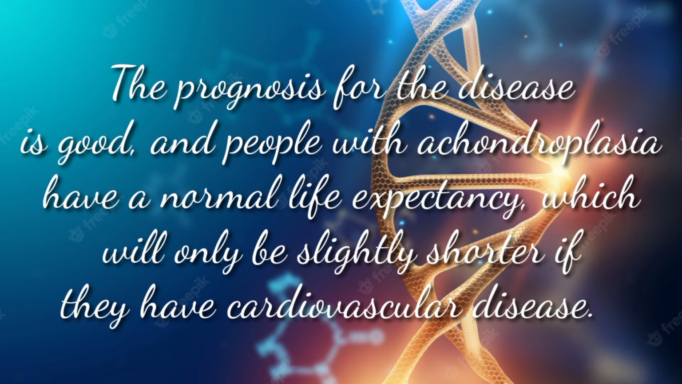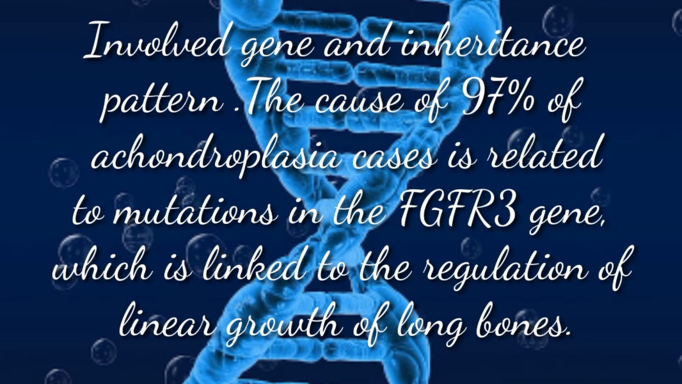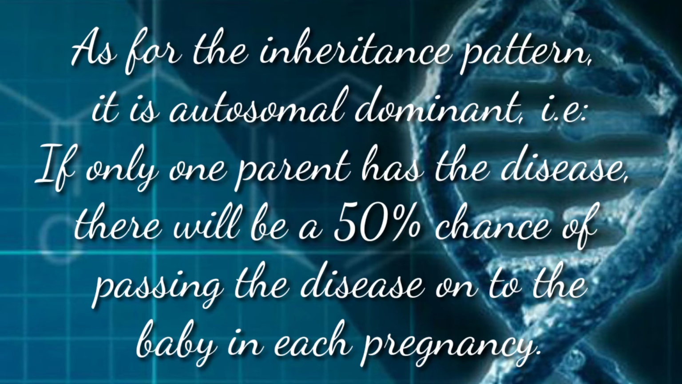The prognosis for the disease is good, and people with achondroplasia have a normal life expectancy, which will only be slightly shorter if they have cardiovascular disease. Involved gene and inheritance pattern: the cause of 97% of achondroplasia cases is related to mutations in the FGFR3 gene, which is linked to the regulation of linear growth of long bones. As for the inheritance pattern, it is autosomal dominant, i.e., if only one parent has the disease, there will be a 50% chance of passing the disease on to the baby in each pregnancy.